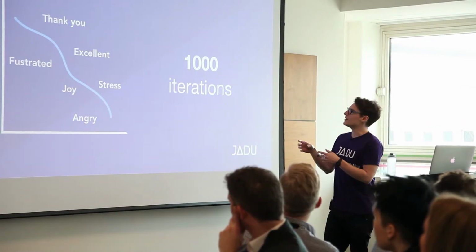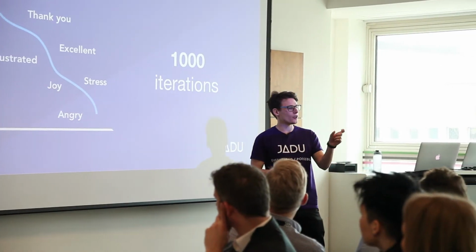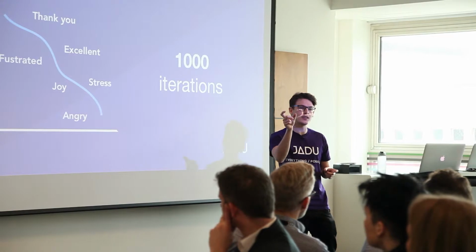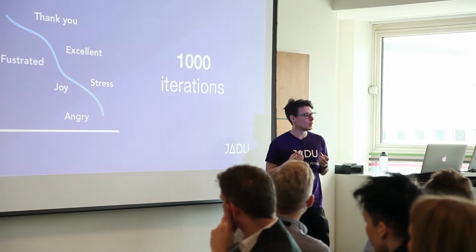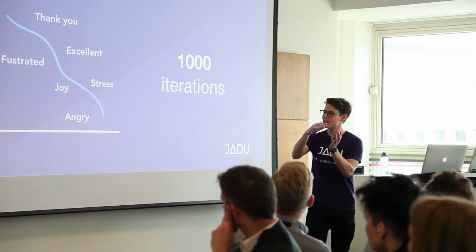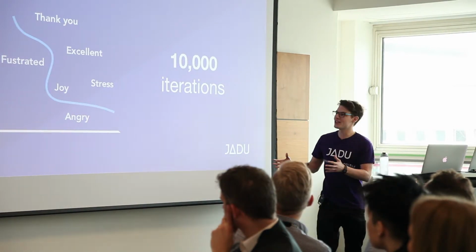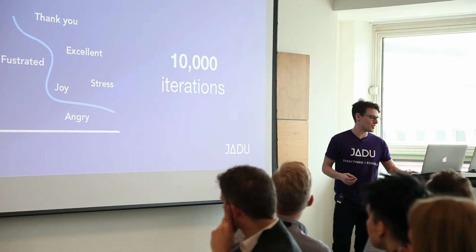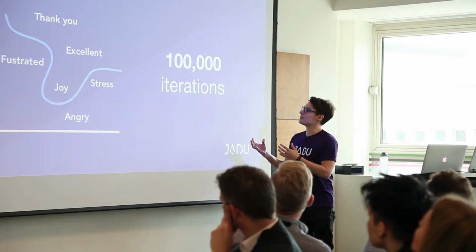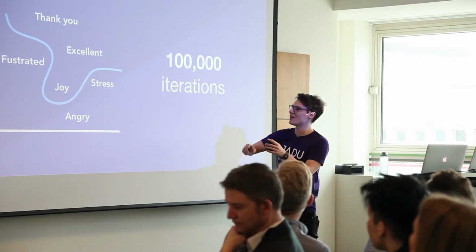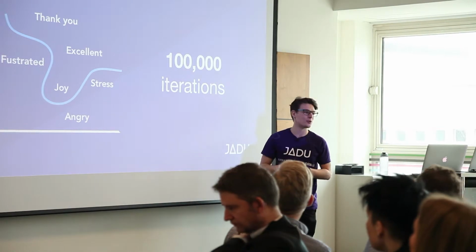Now, the way it does this is it makes predictions against our training material and then compares them to the examples that we gave it as humans. If it's correct or if it's incorrect, it slightly adjusts its graph to the training data. At 10,000 iterations, we can see that we're starting to take shape. And at 100,000 iterations, we can see that our machine has really now started to fit to our data.